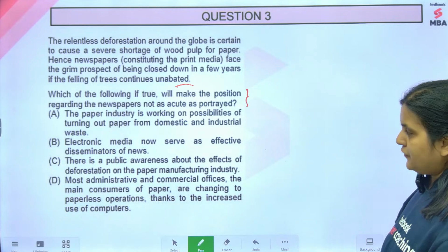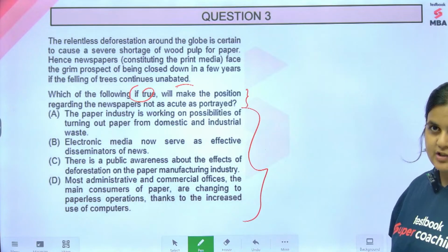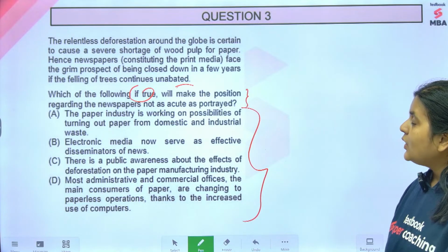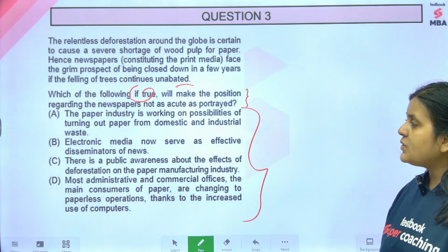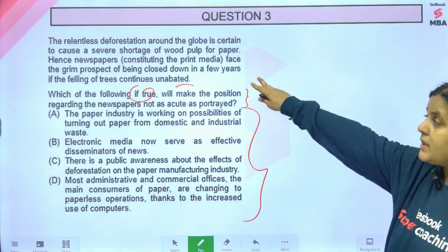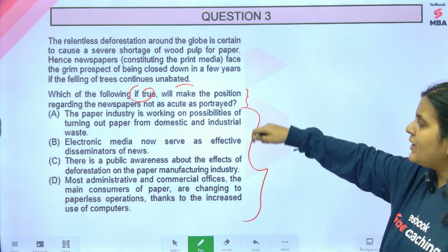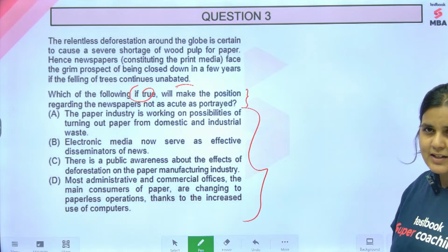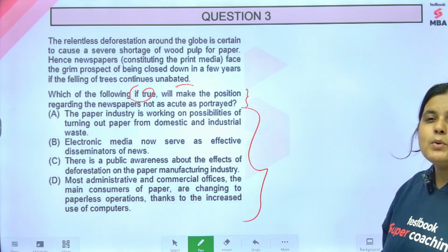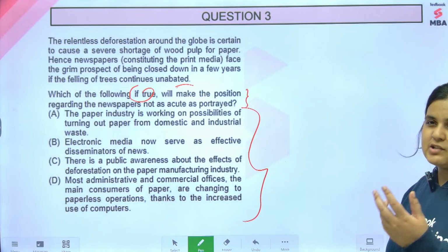Which of the following, if true, and whenever 'if true' comes in, that means all of this is additional information, will make the position regarding the newspapers not as acute as portrayed. Because here it says grim prospect of being closed down, so it's been presented as a serious matter. You have to say no, it's not that serious, they are not going to close down. So in a way you have to weaken this prediction.